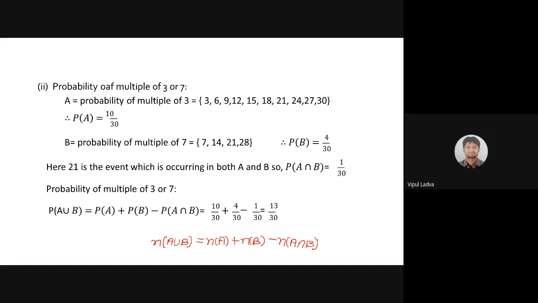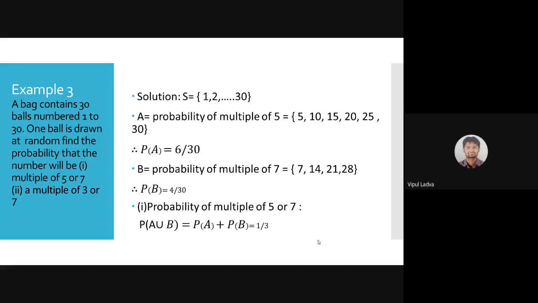The same formula we are following in probability. That N will be replaced by capital P. Probability of A union B will be probability of A plus probability of B minus probability of A intersection B. So I just use that formula here. Then the question should be why I had not used it over here.